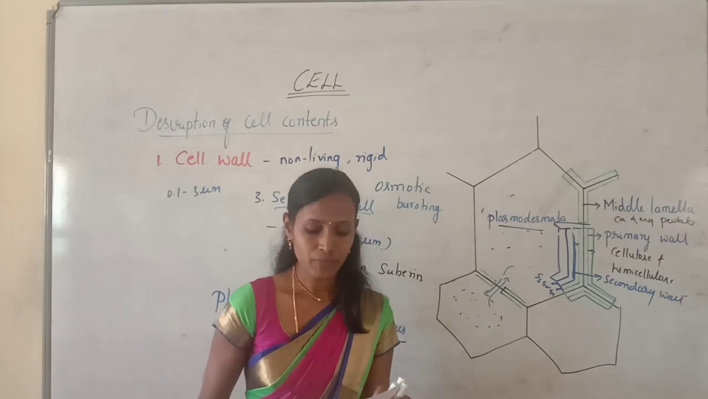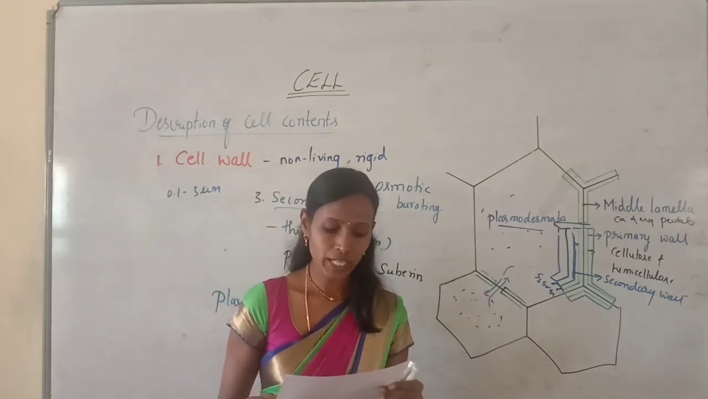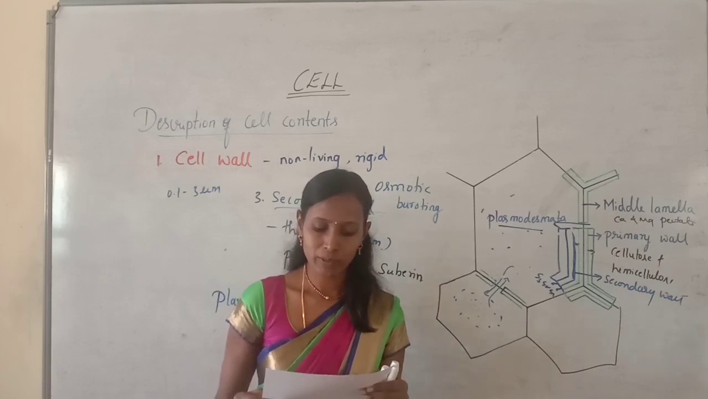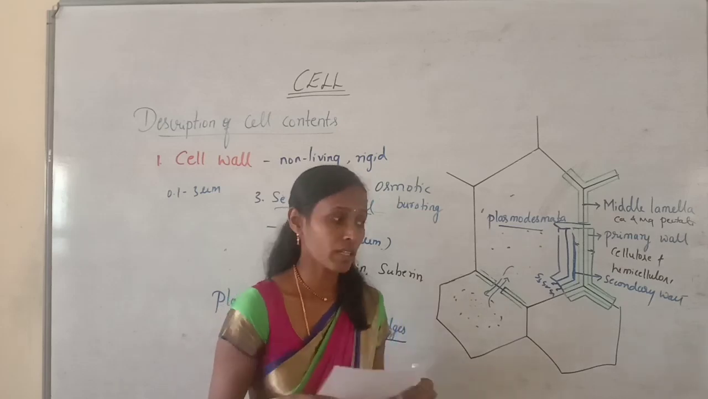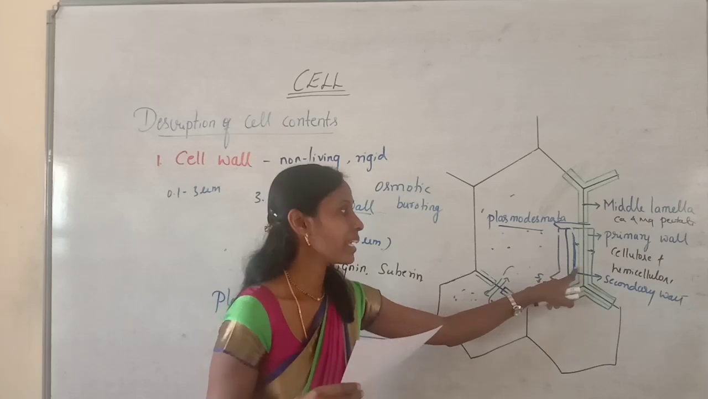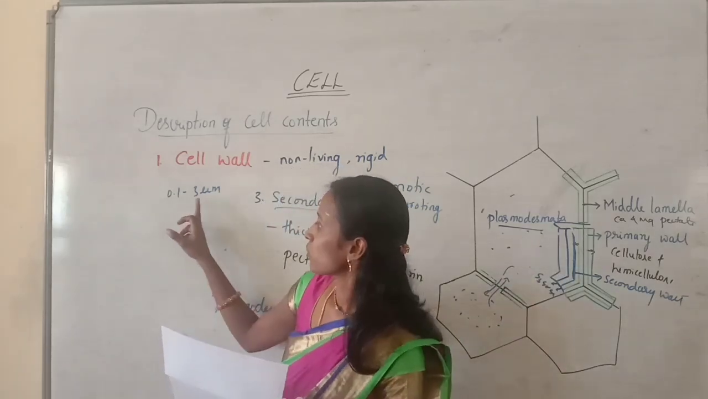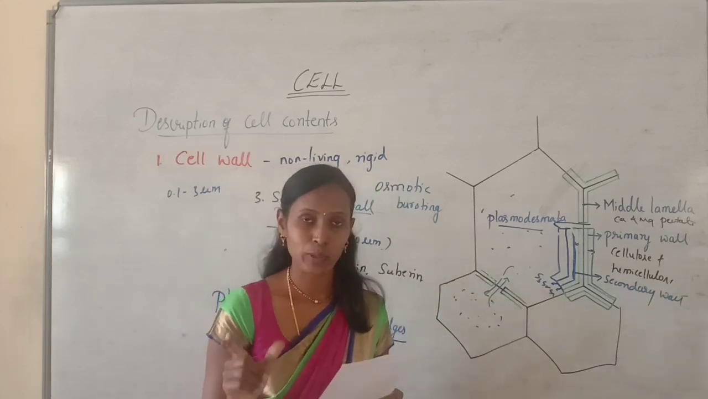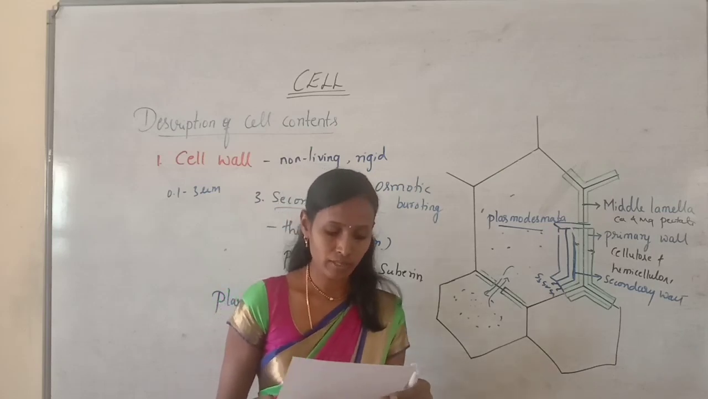So the first question, which is the thickest wall layer? Option A, middle lamella. Option B, tertiary wall. Option C, primary wall. Option D, secondary wall. So which is the thickest wall layer? The secondary wall is the thickest because it can be of many layers, and the thickness is also 3 to 10 micrometers. That's why the secondary wall is thick. Option D is correct.